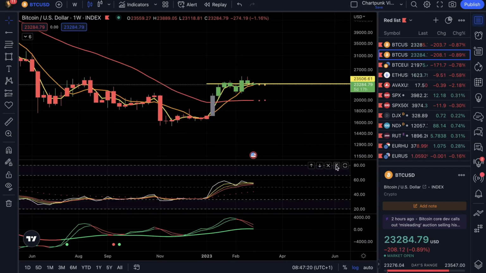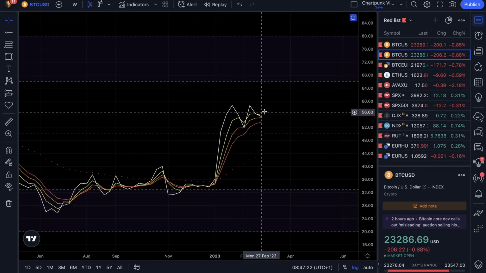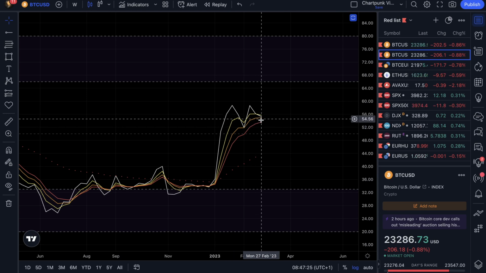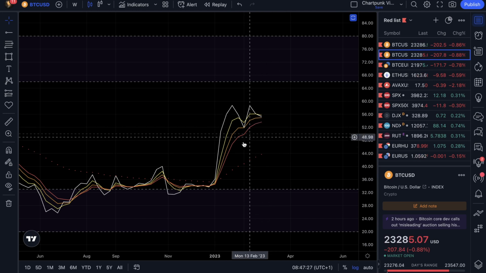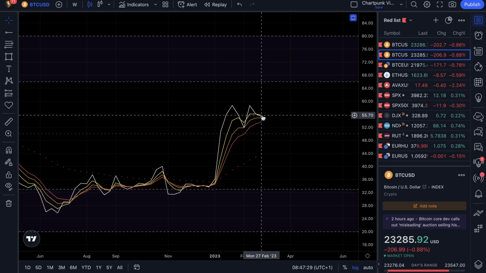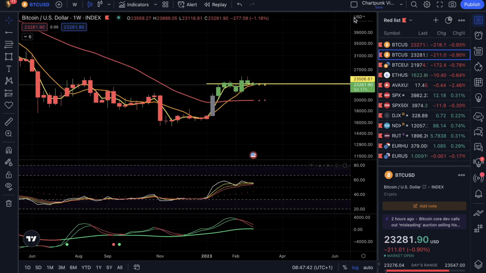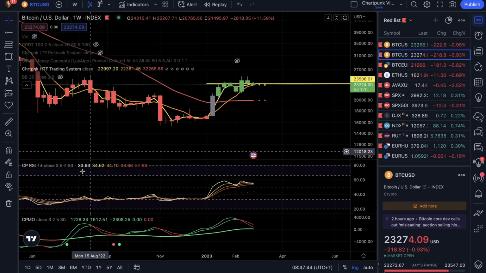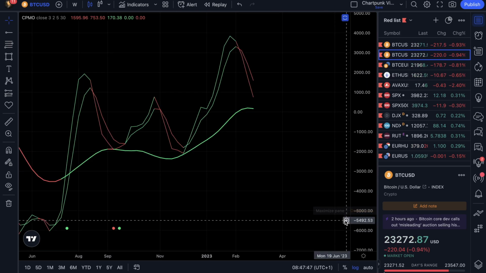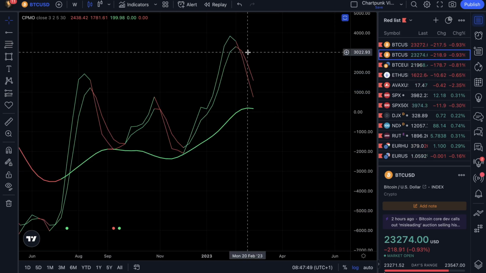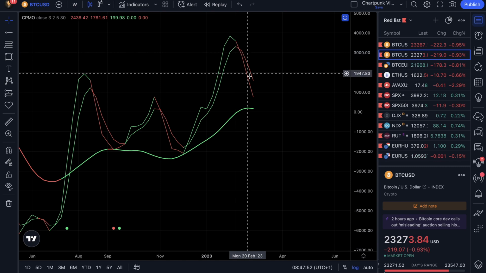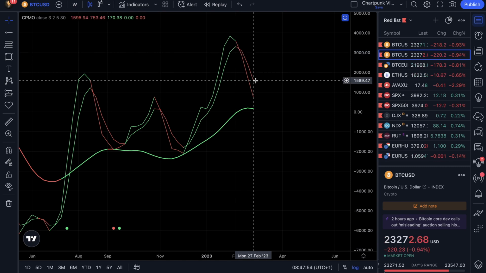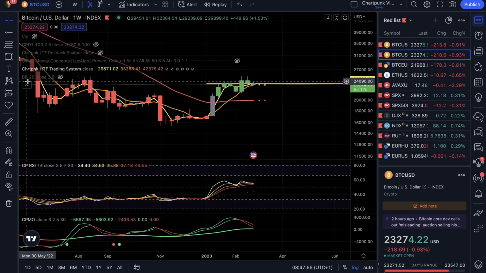If I take a look at the oscillators, then I really like the movement of the RSI. It is still above its exponential moving averages. However, what we see is that the moving averages are condensing in a narrowing range, which is also a sign of caution. My momentum oscillator, the Chartpunk momentum oscillator, which is down here, has been leaning down now for the third week, which is clearly showing us some decreasing momentum on the weekly Bitcoin chart.